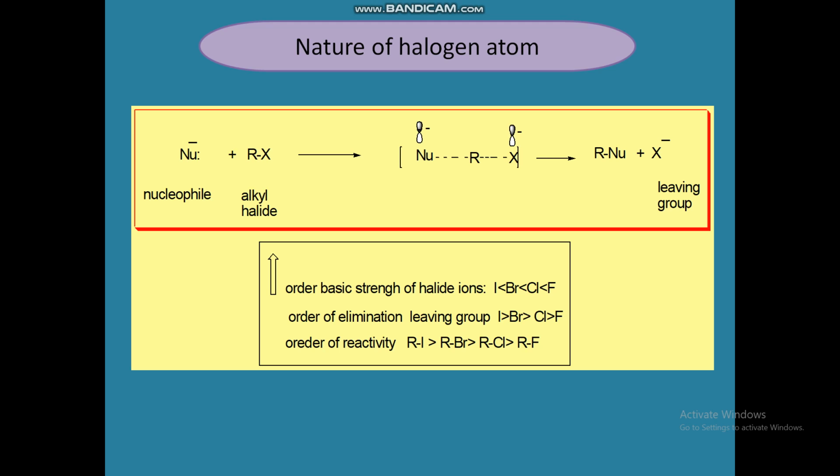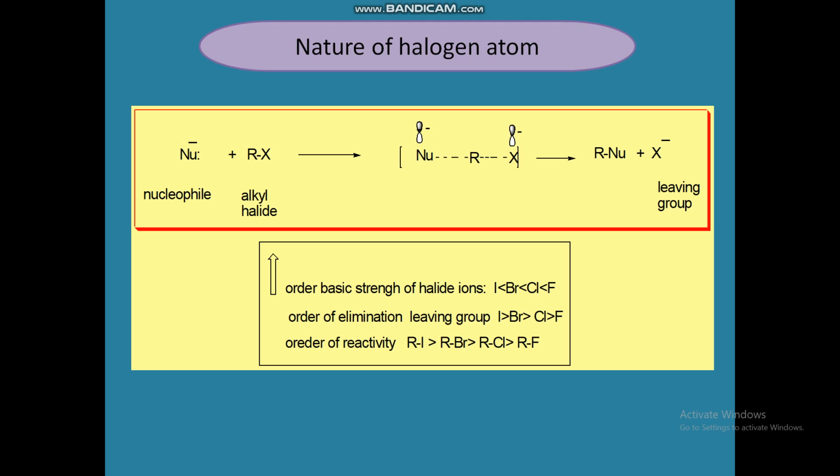Therefore the order of ease of elimination of leaving groups would be iodine greater than bromine, greater than chlorine, greater than fluorine.